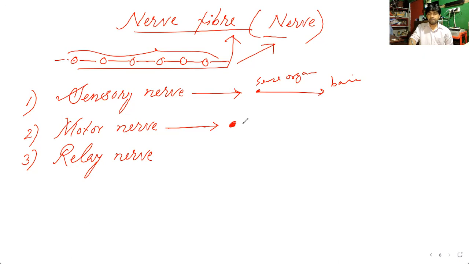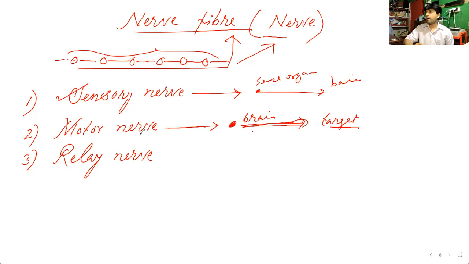At that time, these motor nerves are carrying that information from the brain to the target organ. Target organ means which organ will perform that function. And what the brain thinks, those instructions are brought to the target organ by the motor nerves.